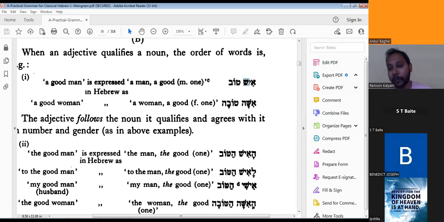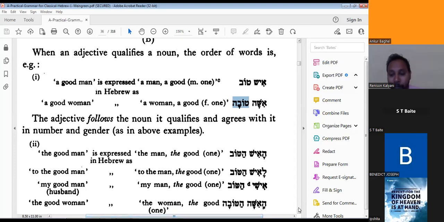So according to the first vocabulary, ish is the masculine ending, so because of that, here we are using the masculine form of tov. Here issa is the feminine form, and because of the feminine form, here we are using the feminine form of tov. So the feminine form of tov is tova. We need to use only feminine vocabulary for both. So issa tova. I hope you understand this one.